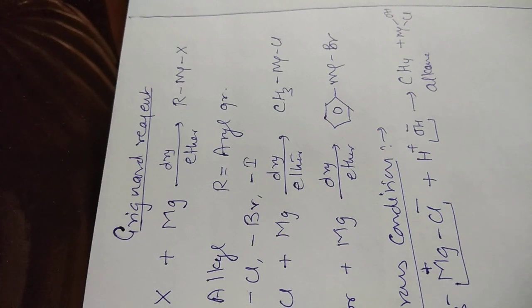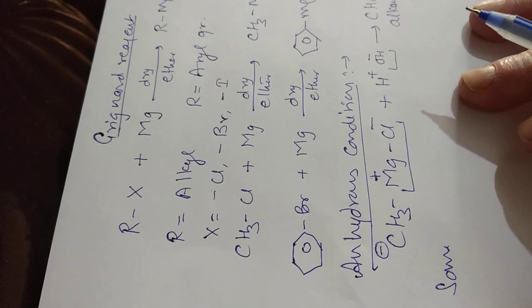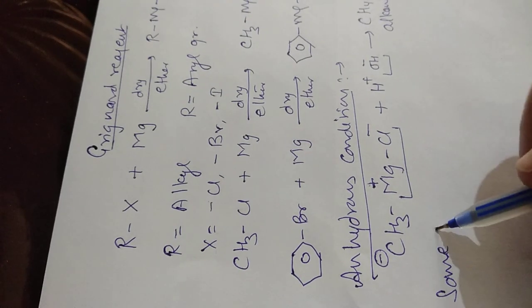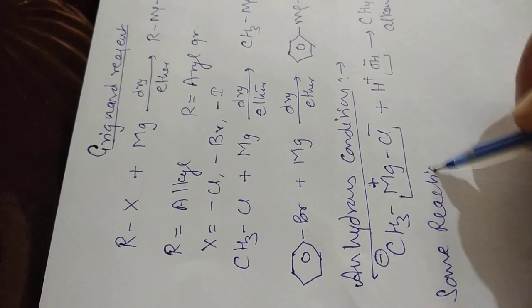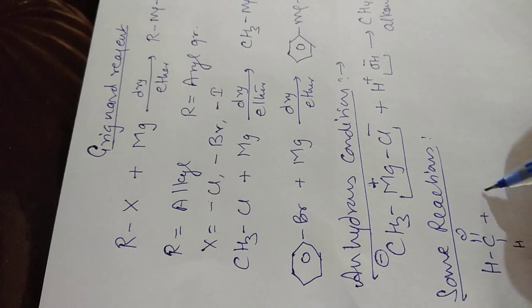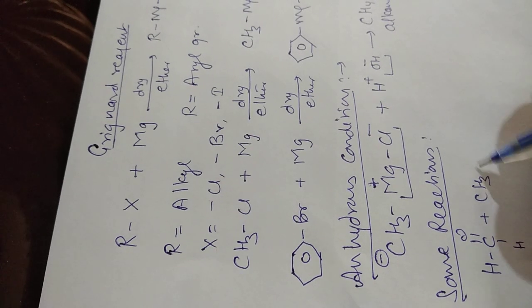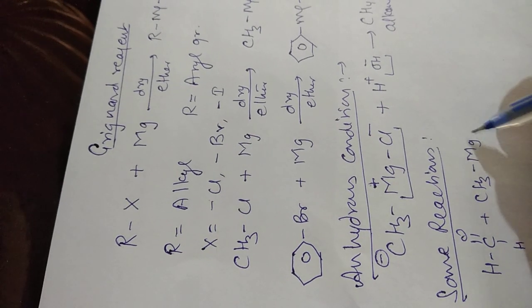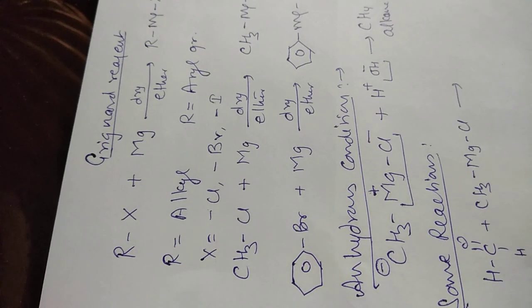Here are some reactions of Grignard reagent that we will see. For example, suppose we take formaldehyde and we treat it with CH3MgCl.